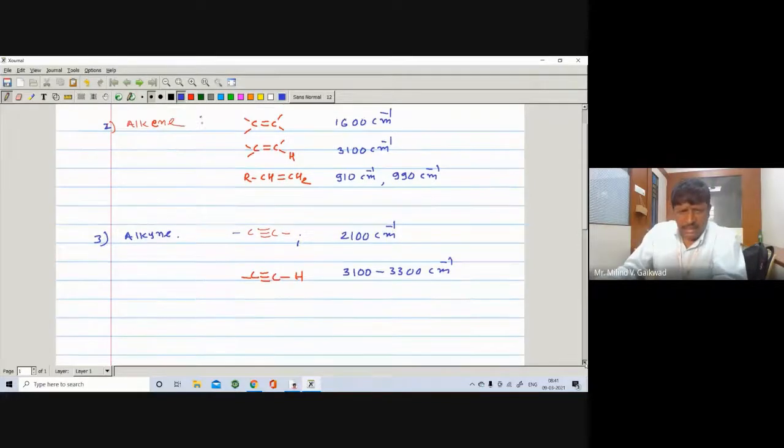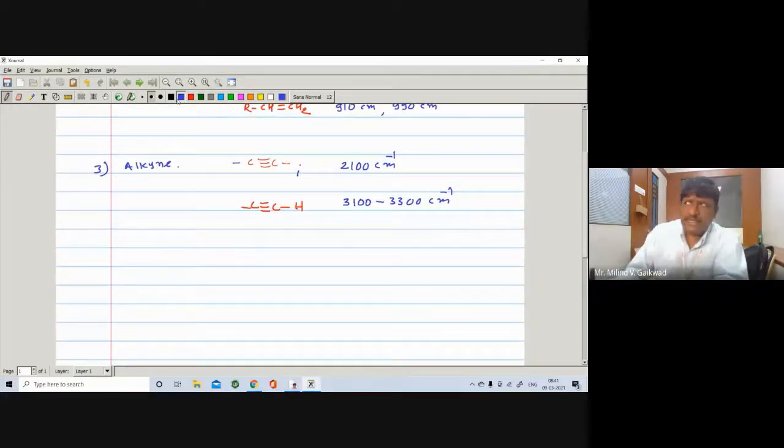Now in alkyne, suppose the triply bonded carbon atom is directly attached to R and R. So here it is a symmetrical alkyne.